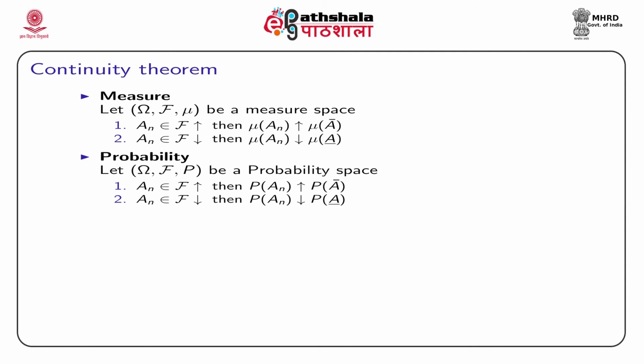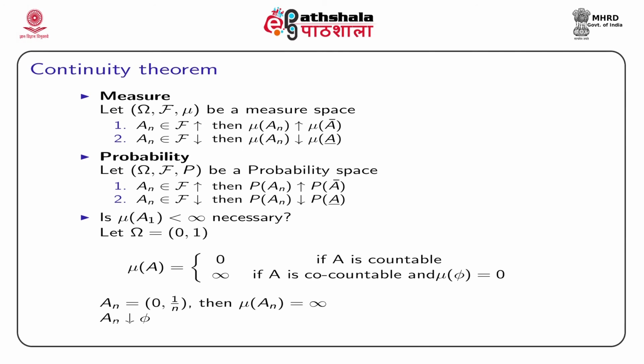Now, in one of the previous slides, I pointed out one important question, whether the assumption that mu of a1 is finite is necessary or not. I will give you an example to show that yes, it is necessary. Consider omega, the reference set, as the interval 0 to 1, and we define the set function as mu of a is 0 if a is countable, and it is infinity if a is co-countable, and mu of phi is usually 0.